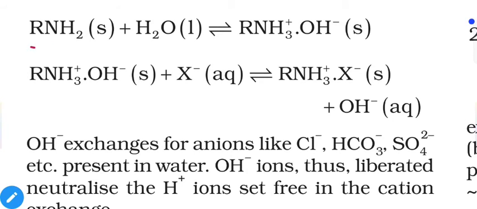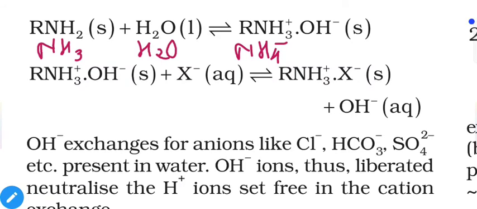First RNH2 will be treated with water to provide RNH3OH, just like the reaction of ammonia and water. When we add ammonia into water, ammonia is a base, so it will accept H+ and turn into NH4+. Water is less basic than ammonia, that means it will act as an acid and provide H+.